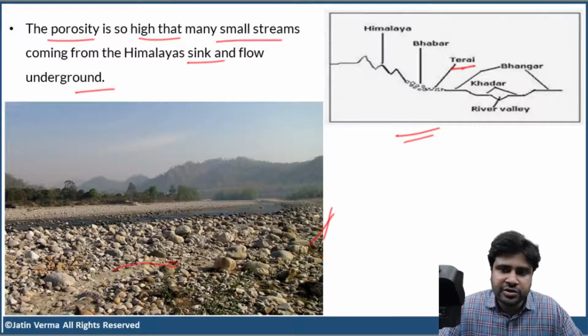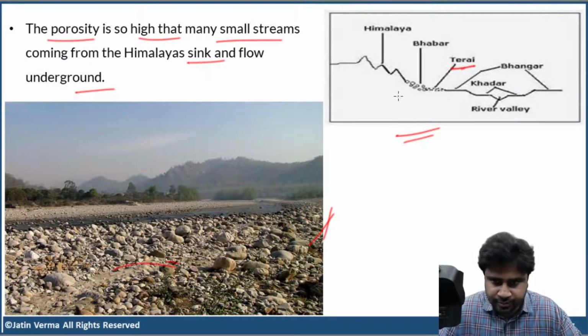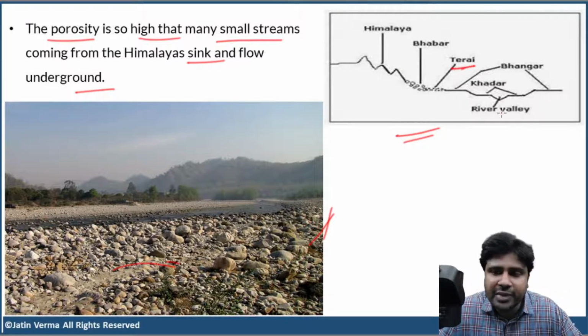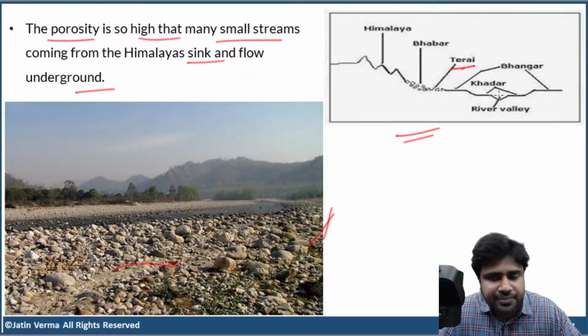Now, let us go back to this image for the sake of clarity. This entire thing is Terai. Khadar is very close to the river valley and Bhangar is far away from the river valley. Because Khadar is close to the river valley, every year during monsoon, whenever the river floods, the river will deposit a new layer of alluvium over Khadar.